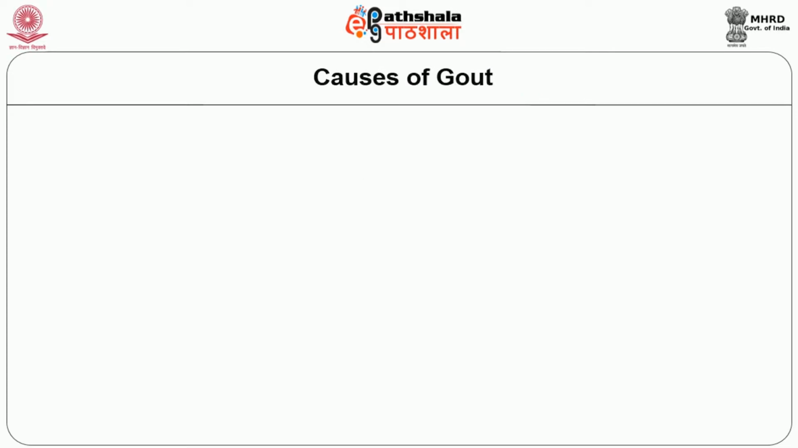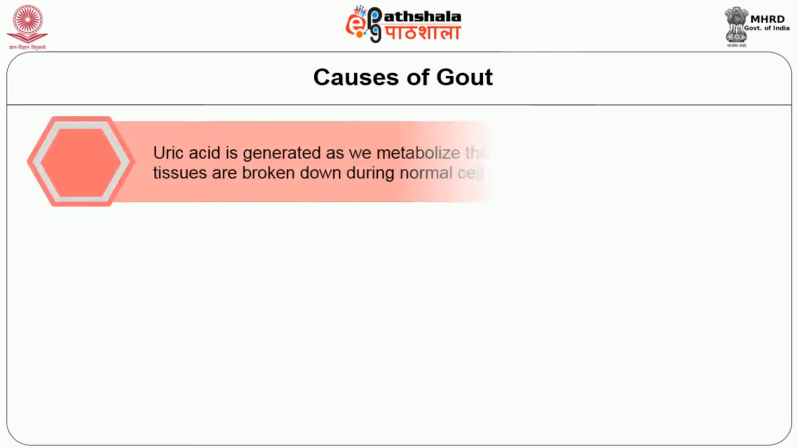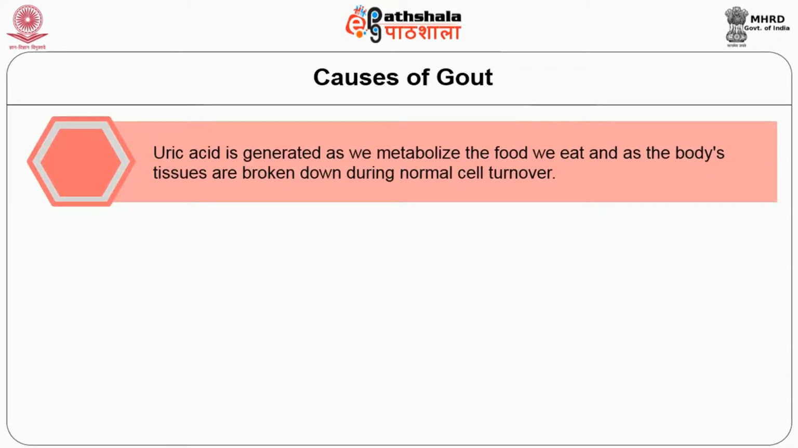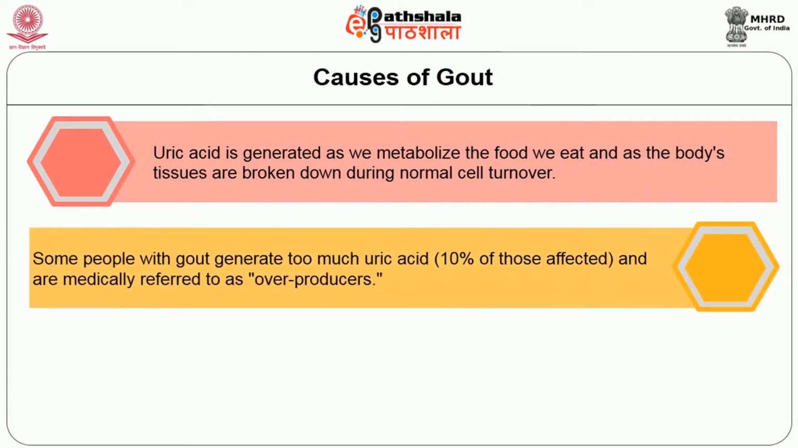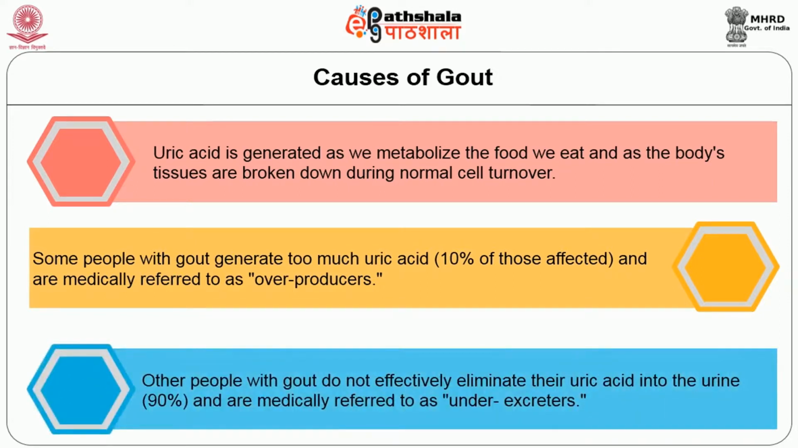Let us learn the causes of gout. Uric acid is generated as we metabolize the food we eat and as the body's tissues are broken down during the normal cell turnover. Some people with gout generate too much uric acid; 10% of those affected are medically referred to as overproducers. Other people with gout do not effectively eliminate the uric acid into the urine; 90% of them fall into this category, and they are medically referred to as underexcretors.